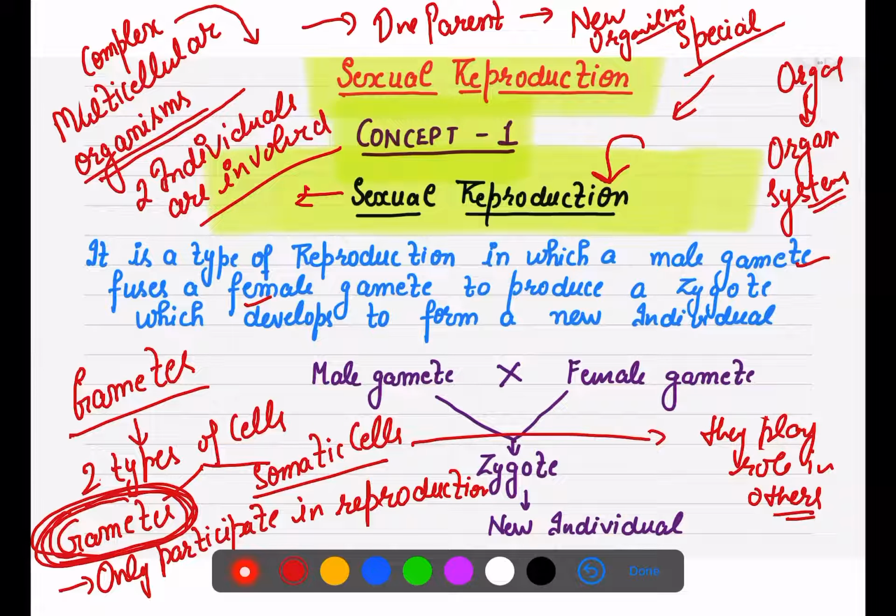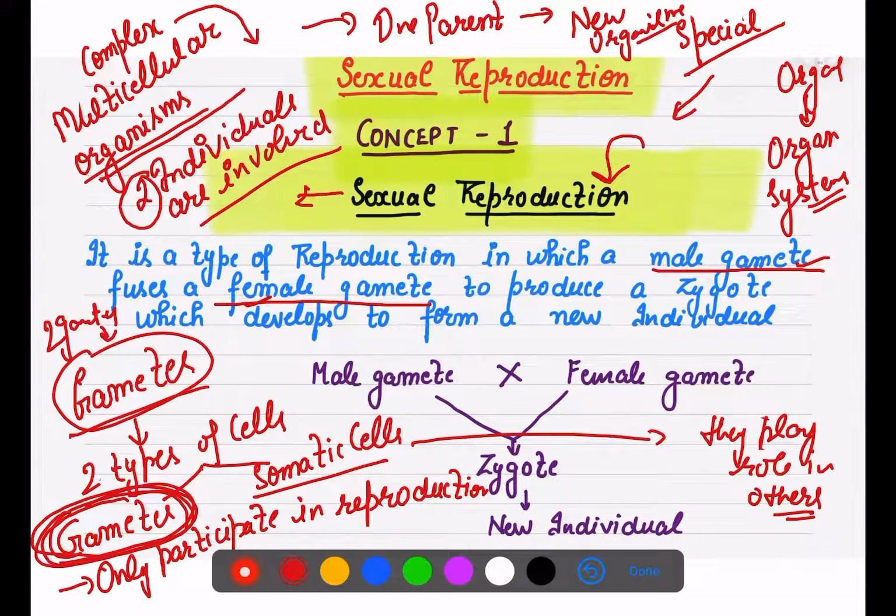But in sexual reproduction we are specifically going to concentrate on two individuals. When we say two individuals are involved, it means two gametes are involved, two types of cells, and these are male gametes and female gametes. So what is sexual reproduction? It is that type of reproduction in which a male gamete fuses with the female gamete, and they produce a structure that is called a zygote.